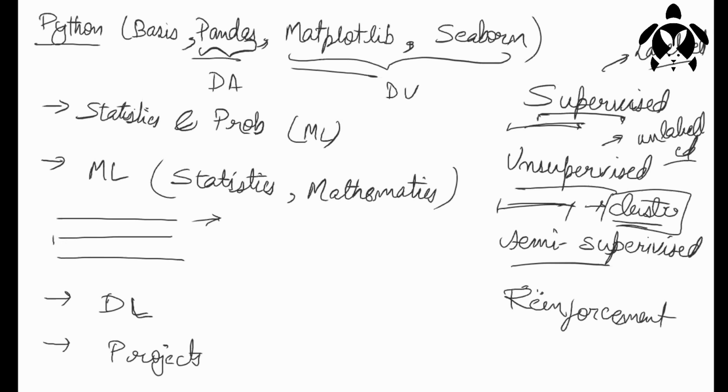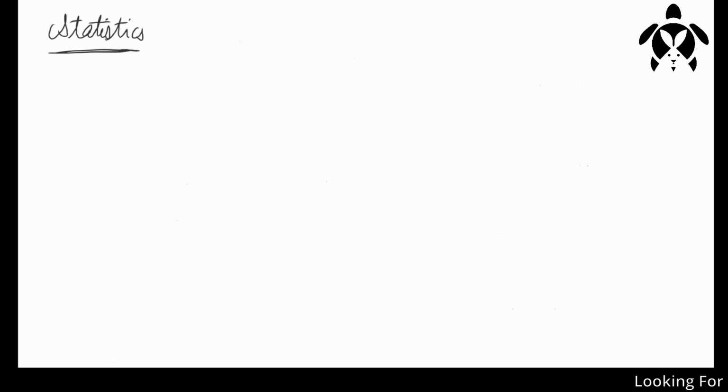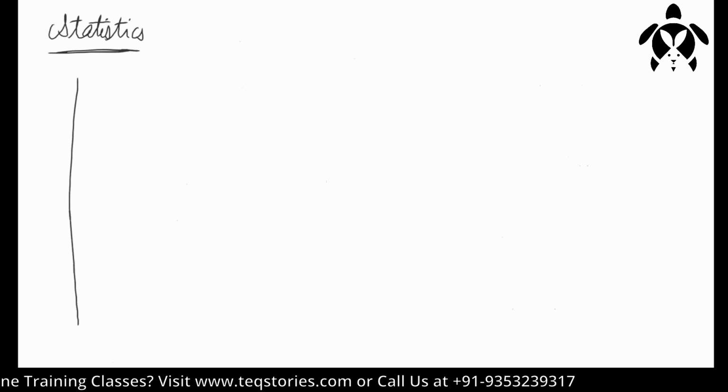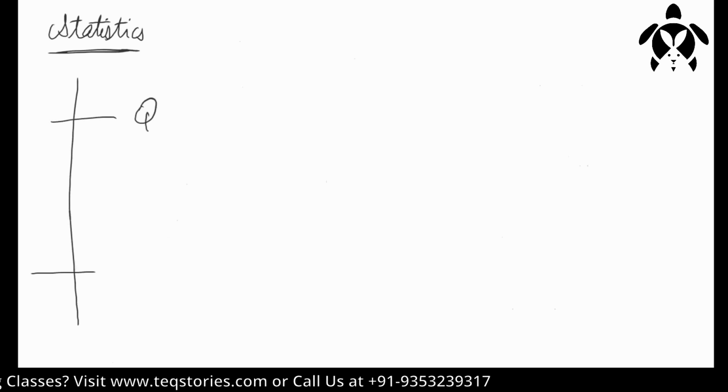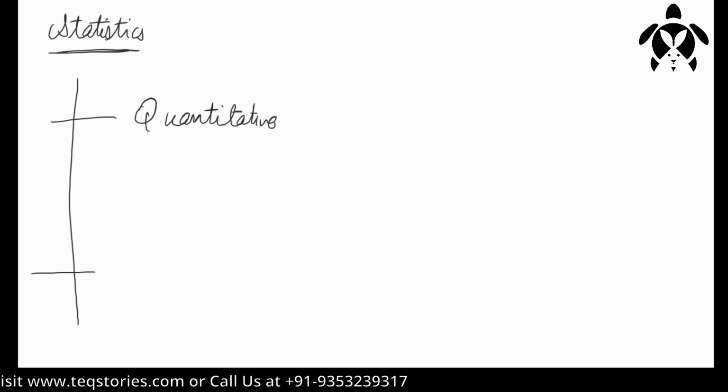Okay. Now let's come to statistics. We were doing statistics from the beginning. We saw what is statistics. It is a branch of mathematics which deals with data organization and data manipulation, all those things, right? And we saw some of the tools and some of the terminology in statistics: population, sample, parameter, and all those. You might remember these things, right? And statistics is done in two ways. We saw that, in a quantitative way and in a qualitative way.